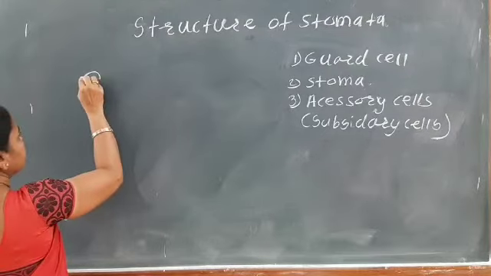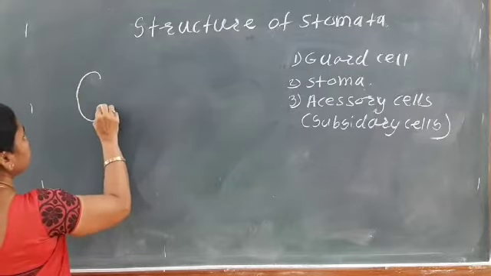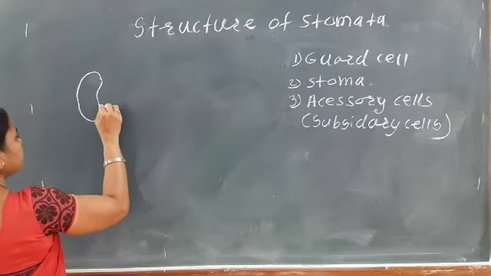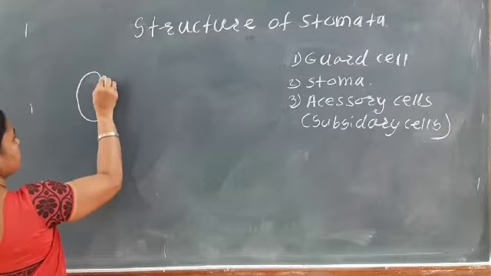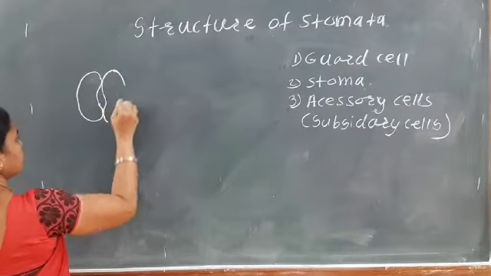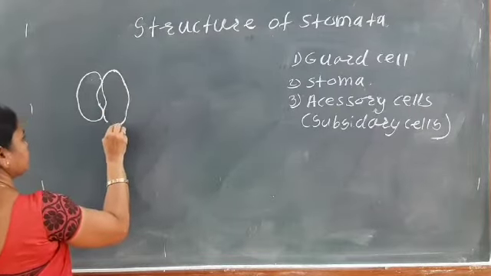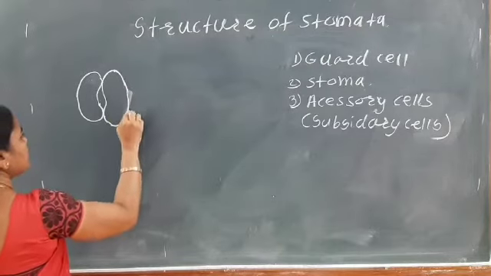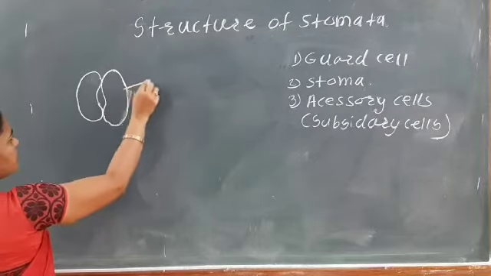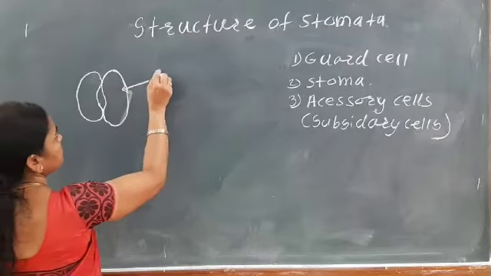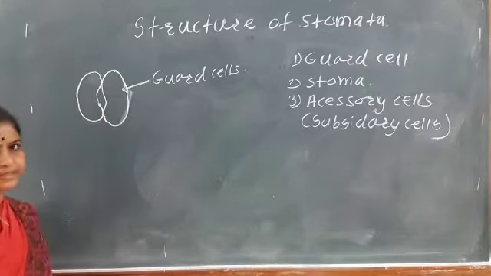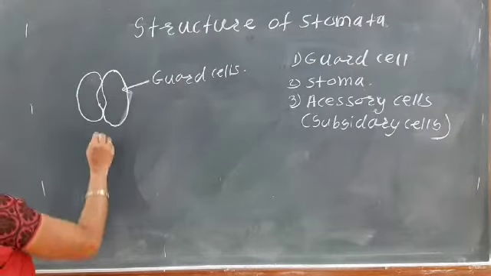So if we see the stomata, it has the guard cells. These are the kidney shaped guard cells, like this. So these guard cells are the kidney shaped guard cells. So see, here these are the guard cells. There are two guard cells. Okay, in the dicot they are kidney shaped.